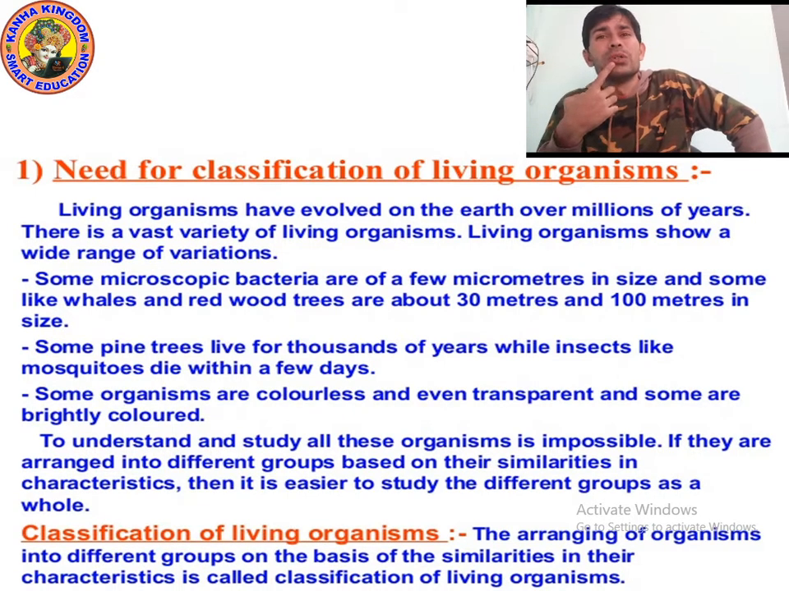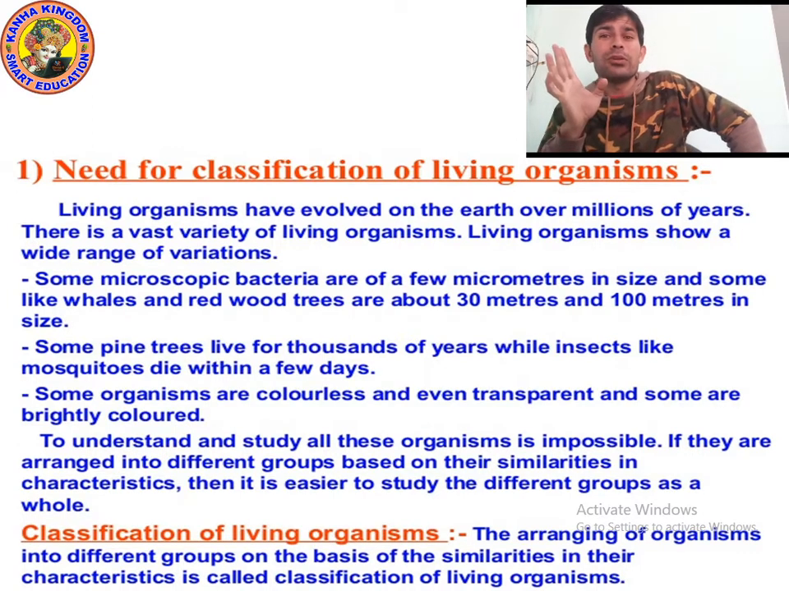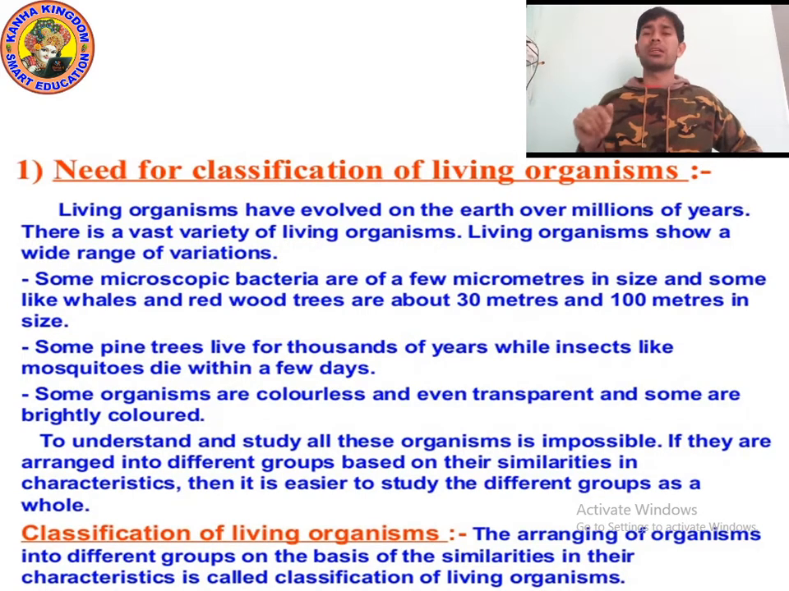So as I said, there are many organisms. Some organisms are colorless. Some organisms are unicellular. Unicellular means which have only one cell, and multicellular means which have many cells, more than one. So there are different kinds of organisms. So it is impossible to study all these organisms. Yes, it's very difficult.